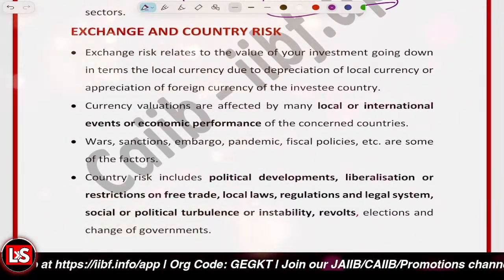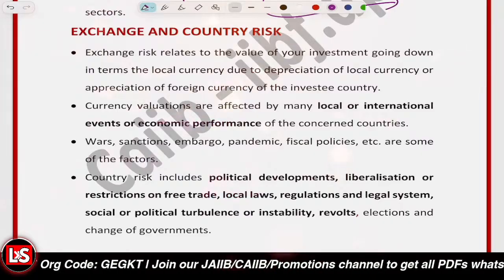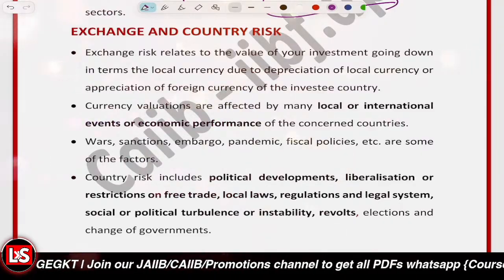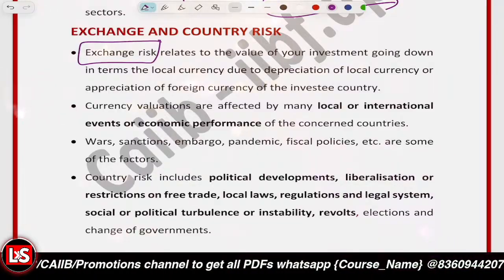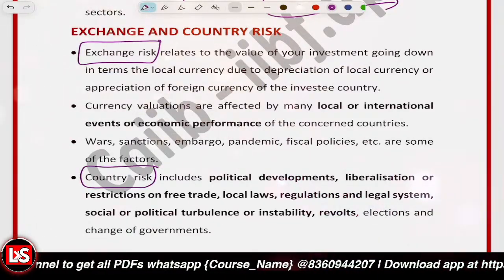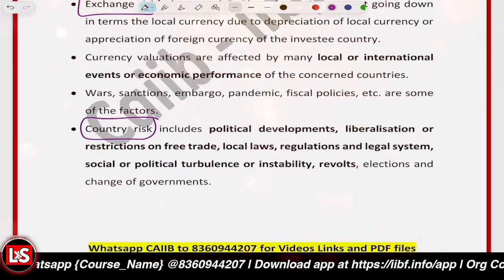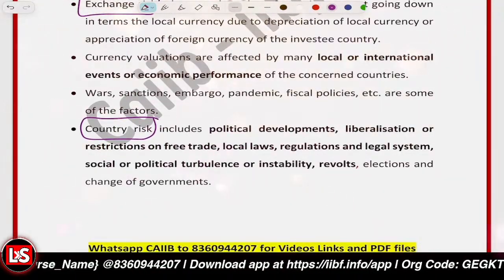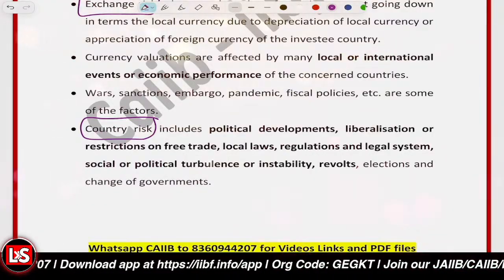It could be due to inflation, fiscal policies, sanctions, the pandemic, economic instability. The other one is country risk, when sanctions are imposed, when there is political instability, trade restrictions, revolt, or elections going on. That's country risk.